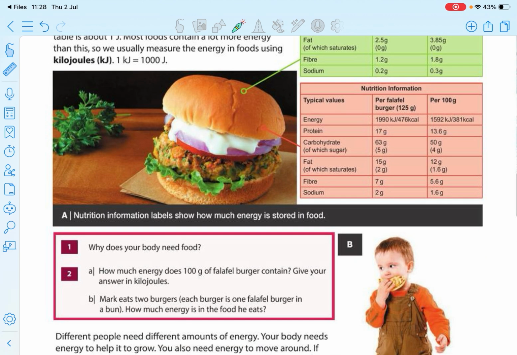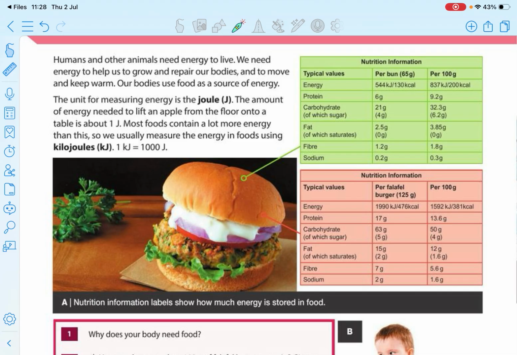And again, you have a nutrition information label, and this burger is 125 grams, but to compare it with another one there is the 100 gram column, right? If you need to compare this bun and the burger, you cannot compare them directly because the masses are different, so it's unfair. So you need to check the same amount from each. That is the fair one. So that's why this column is important.